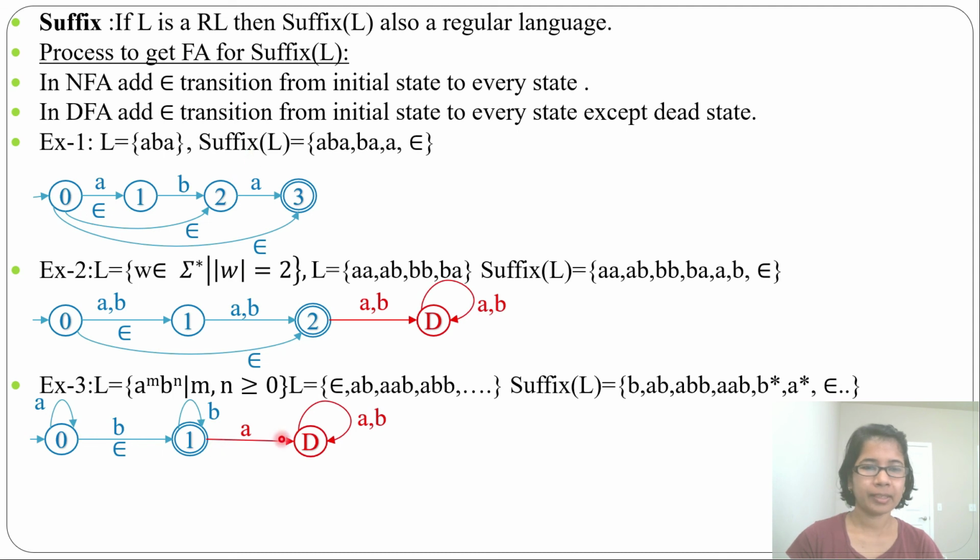So these are some examples of finding suffix. For prefix, we make all states final states. For finding suffix, just add epsilon transition from the initial state to every state.